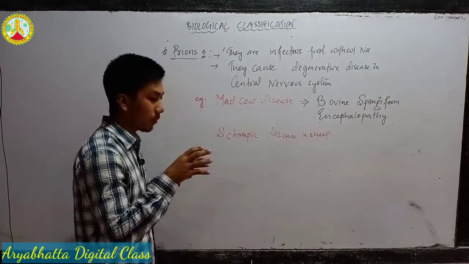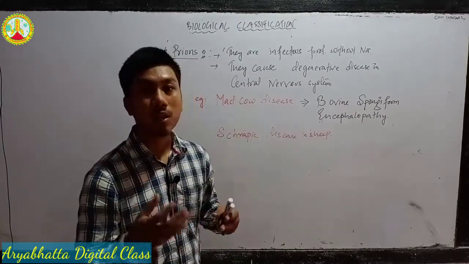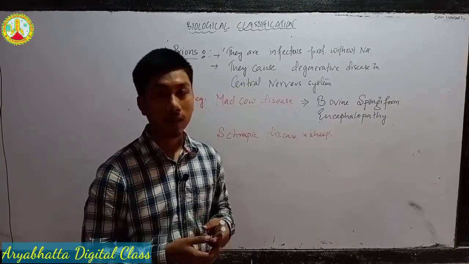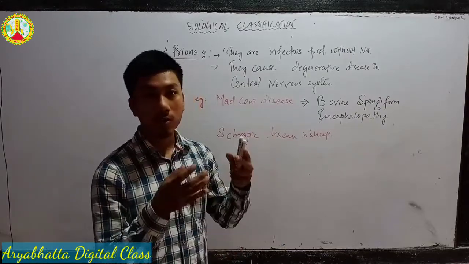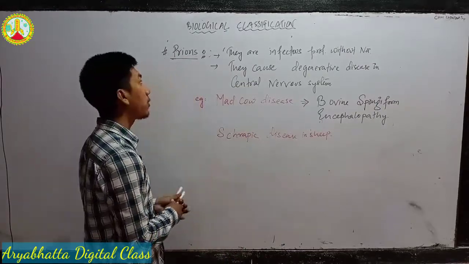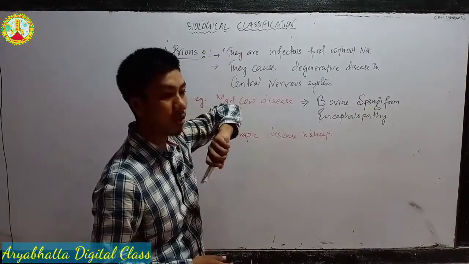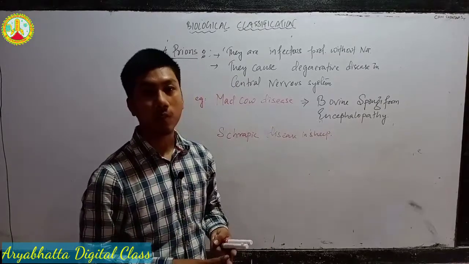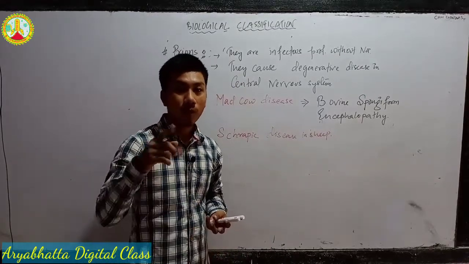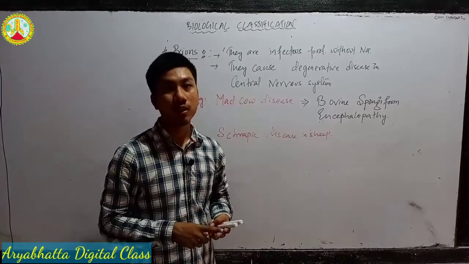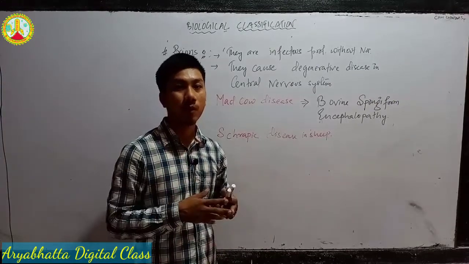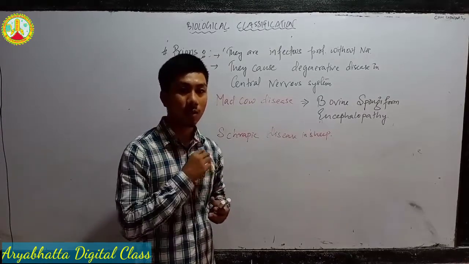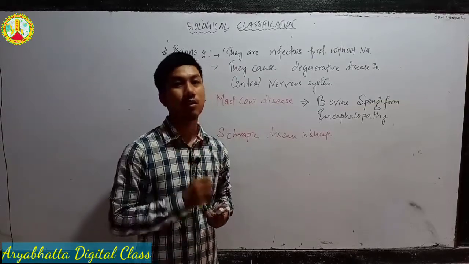We have discussed the characters of fungi. Apart from that, we have discussed mycorrhiza, lichen, virus, very important, viroids, prions. With all this we have completed this chapter, biological classification. So the first chapter of the botany part is completed, then the second chapter. Now in the next video lecture we'll discuss the third chapter, the plant kingdom, where we are going to talk about all the plant parts, morphological characters, anatomical characters. Thank you.